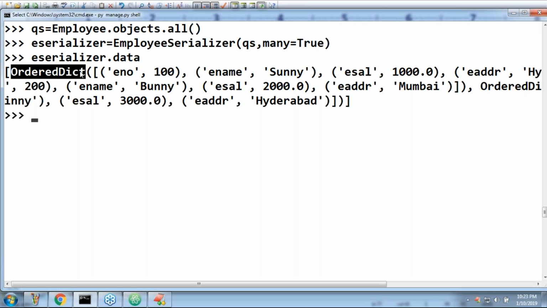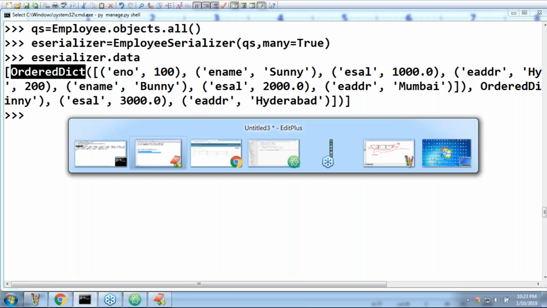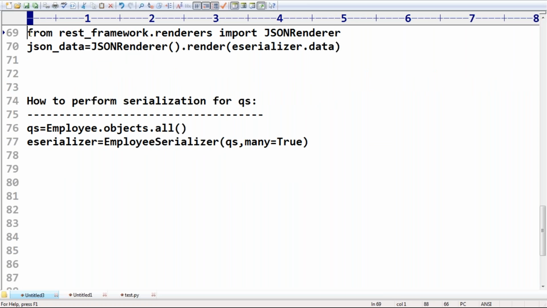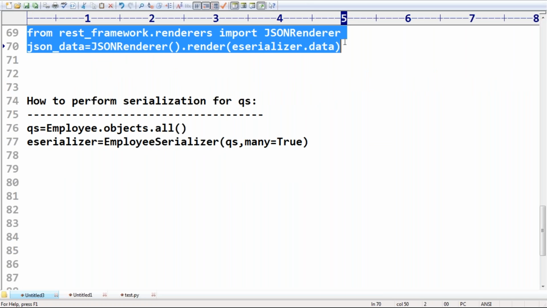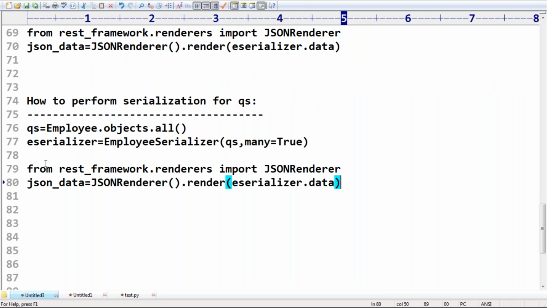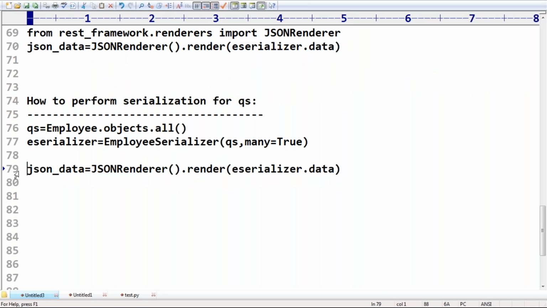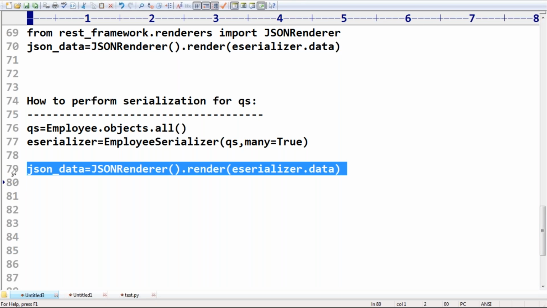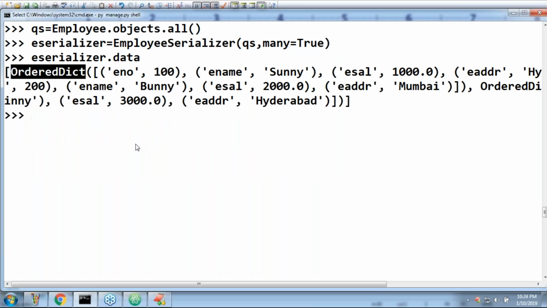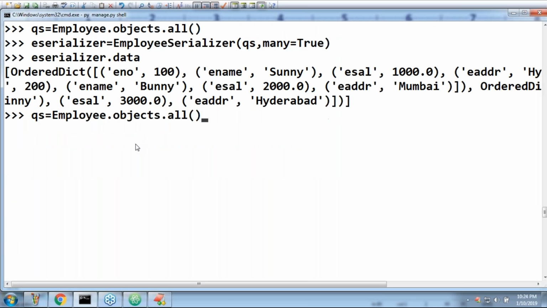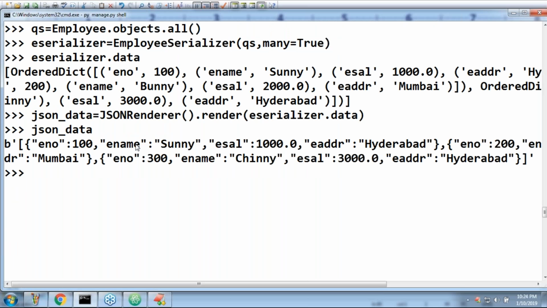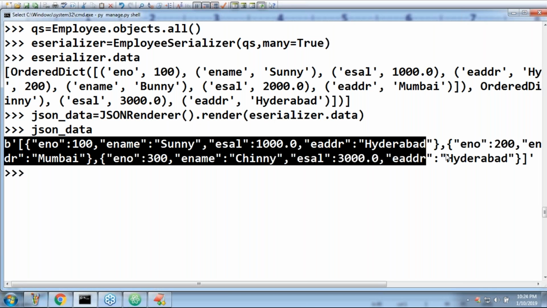Now, what about the remaining story? The remaining story is always the same. If you want to convert into JSON, just the remaining two lines are the same. From the REST framework import JSONRenderer, although this line is not required because we already imported it. JSON data is equal to the renderer's output of serializer.data. Now print the JSON data. Now observe, it is JSON data.